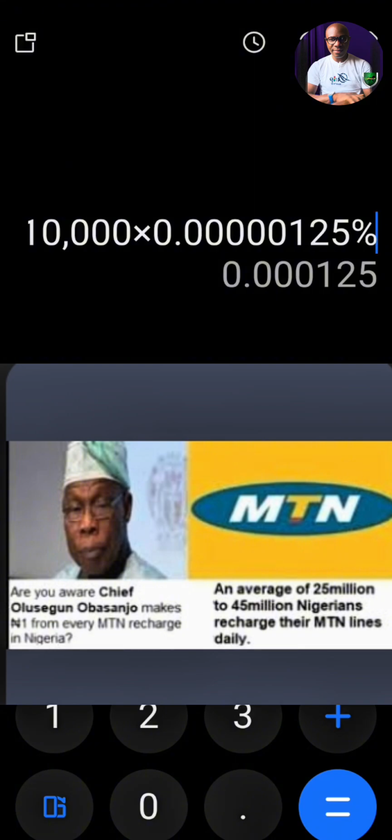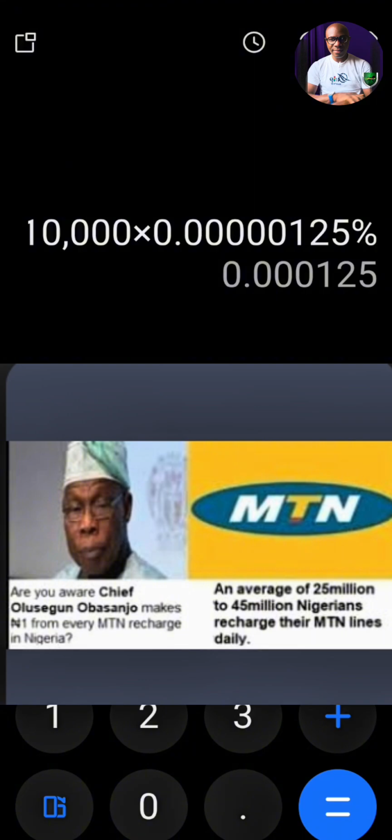The idea is that it's not only focusing on one person. The system keeps running because people are always buying MTN. I can tell you that you hearing me right now probably bought 500 naira airtime today, or 2,000 naira as the case may be. Some of us spend 30,000, 50,000, 70,000, even 100,000 naira in a month buying airtime from MTN. So imagine in a day how much a person is going to make from MTN if MTN is giving 1 naira.